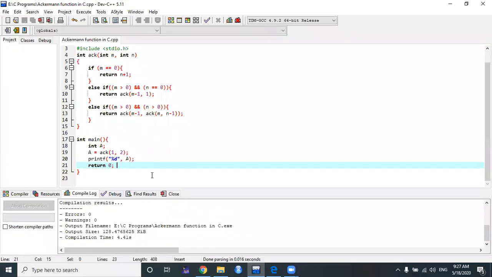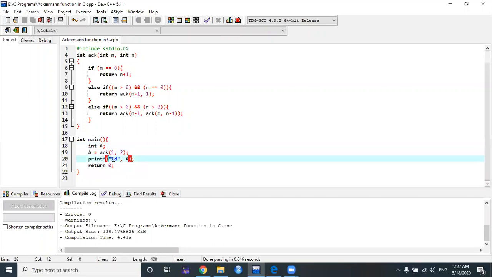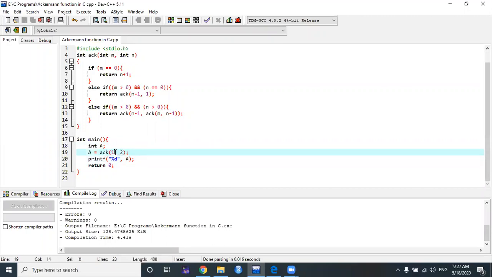This code is very simple. A main method is there. We are just supplying the variable where the Ackermann result will be stored. That means the 4 will return and be stored into a variable A, which is printed with the percentage integer format. Very simple. Now here we have done the first call, 1, 2. You can do a runtime input of m and n. For the sake of simplicity, I have given a compile time input 1 and 2 directly, for which we have already evaluated the function. So 1, 2, it will return the value 4 here.